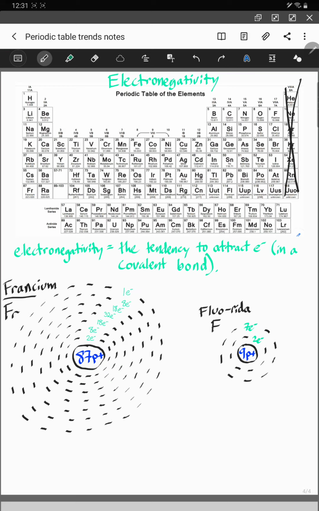Whereas Florida over here, he is doing everything he can to make himself super attractive and his concert super attractive, to where they can find somebody to fill in that last seat. And so because of this, we can think of electronegativity, the tendency to attract electrons. So which one of these sounds like the more attractive venue for a stray electron just walking down the street? Which one is it going to want to go to?